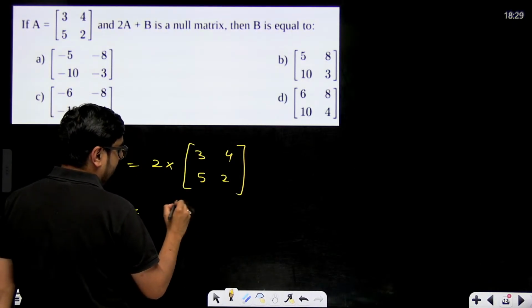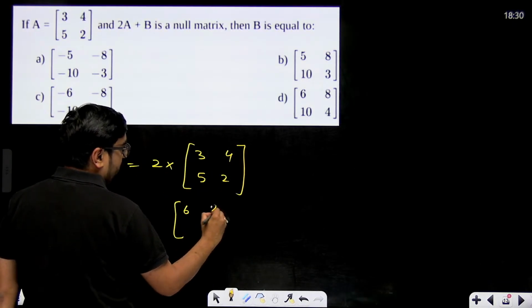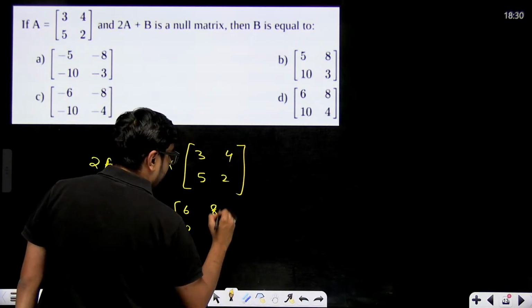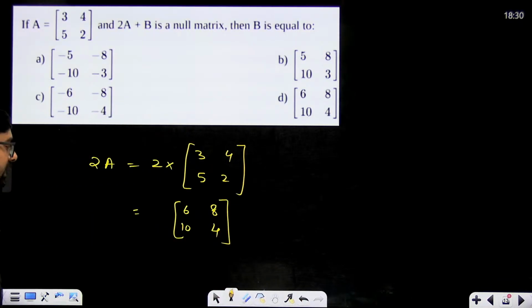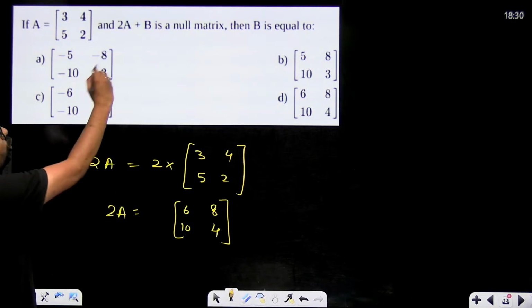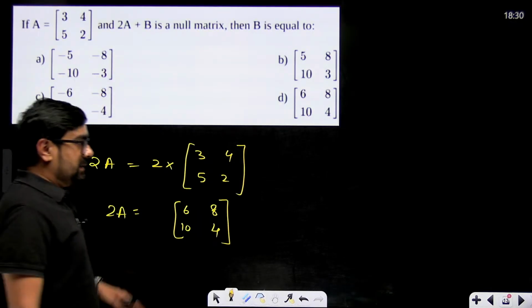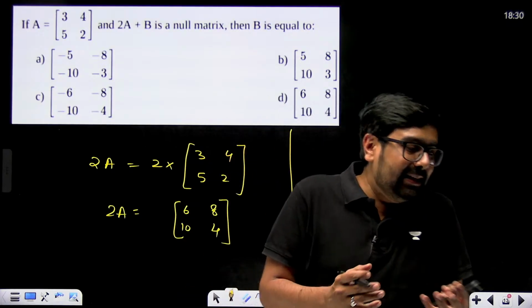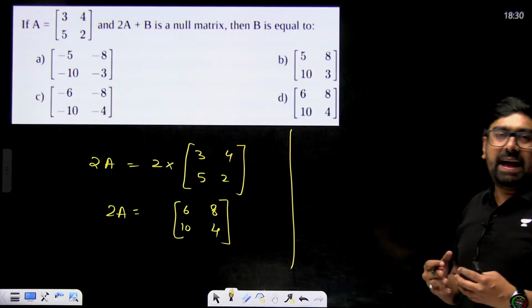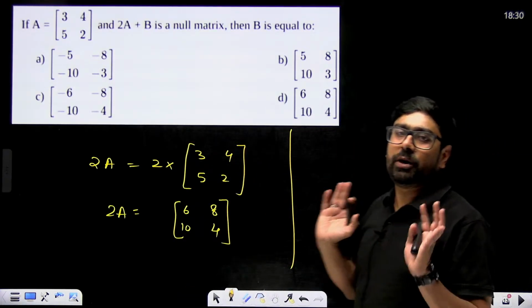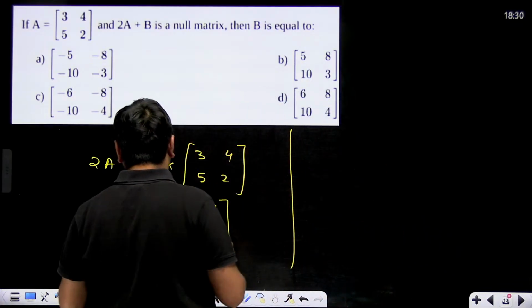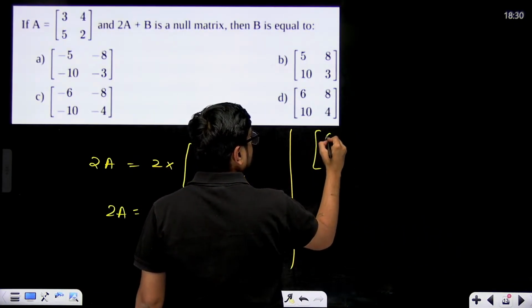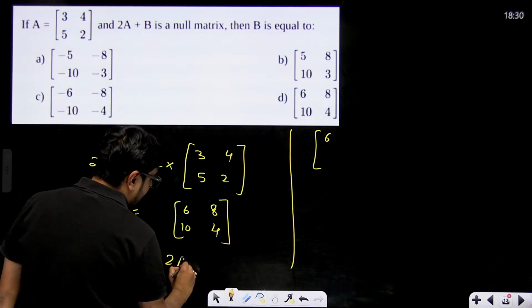So 2 into 3, that means 6. 2 into 4, that means 8. 2 into 5, that means 10. 2 into 2, that means 4. So this is our required matrix, which is 2A. Now 2A plus B is a null matrix. One more piece of information: matrices add up very easily. Just add the corresponding elements. For example, I want to add 2A with B. So my 2A is this. I want to find 2A plus B.